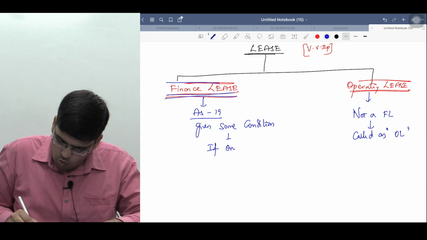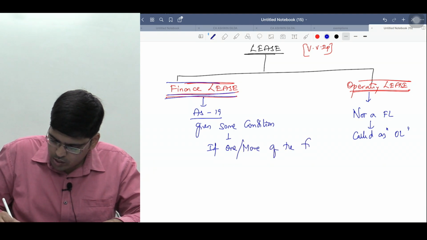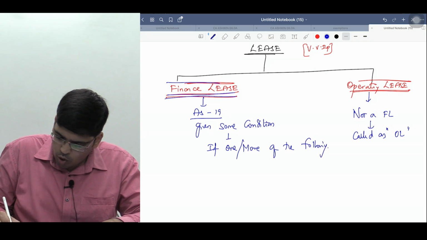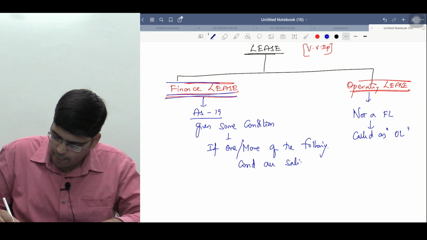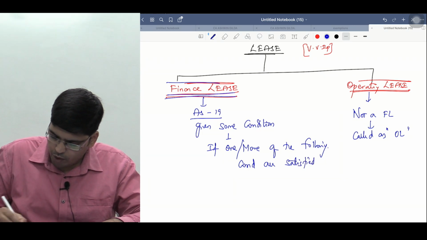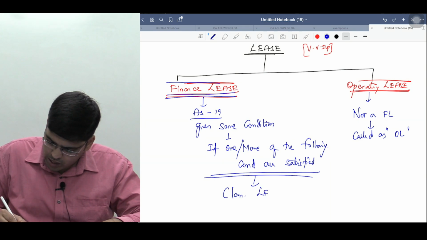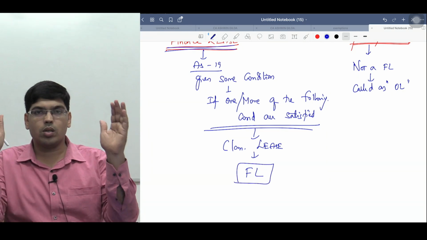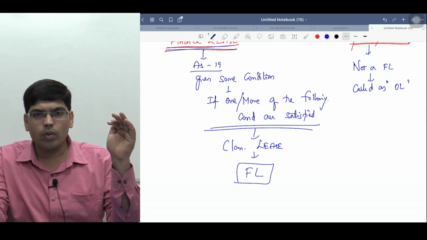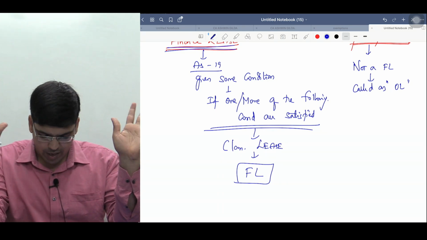If one or more of the following conditions are satisfied, then you can classify the lease as a finance lease. Sir, what are those conditions? That we'll discuss slowly.